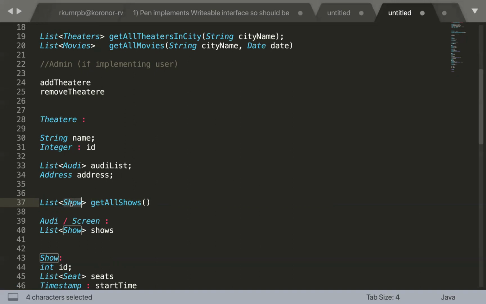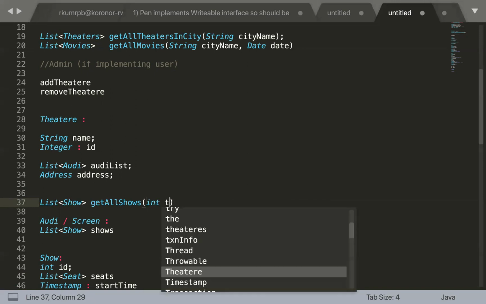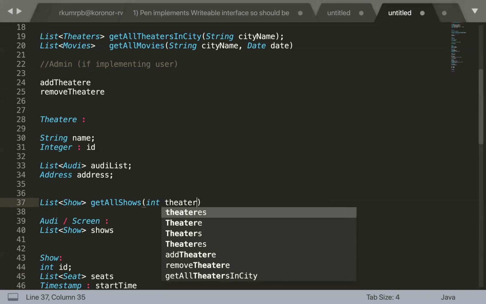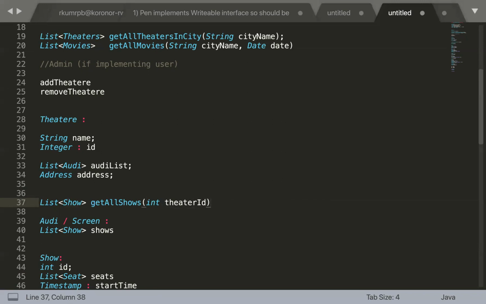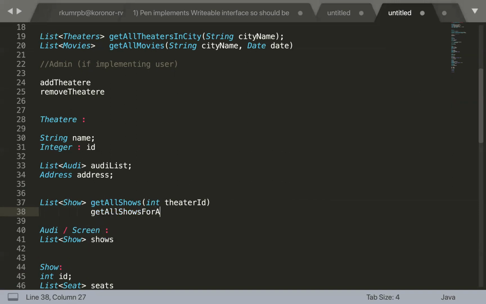Which is going to revert you with all the shows, right? It is not, let's suppose, theater ID. Okay. What are other parameters the theater is going to have? It is get all shows for a movie, right? Given a particular movie, in which all areas it is showing.